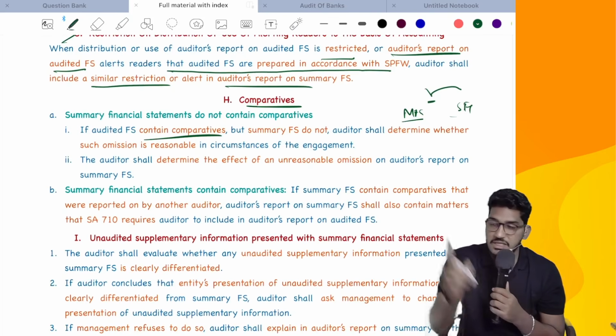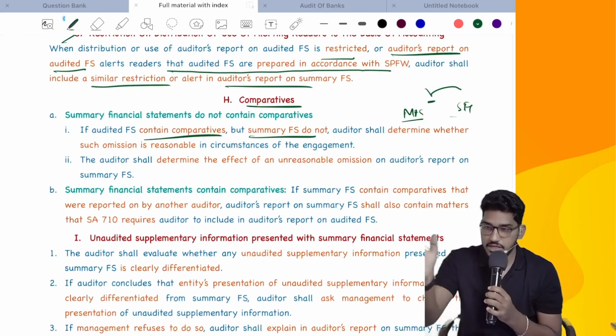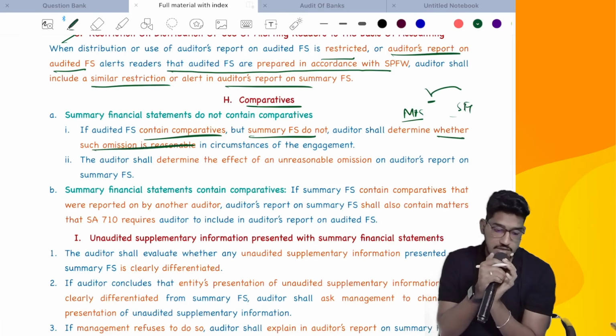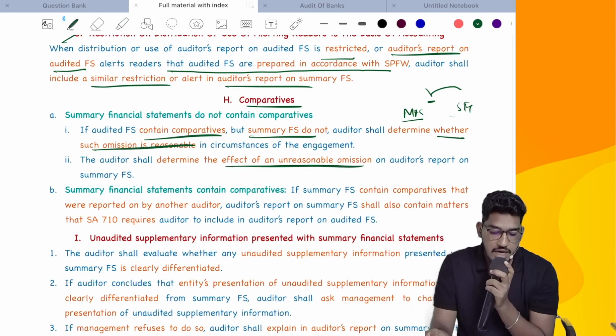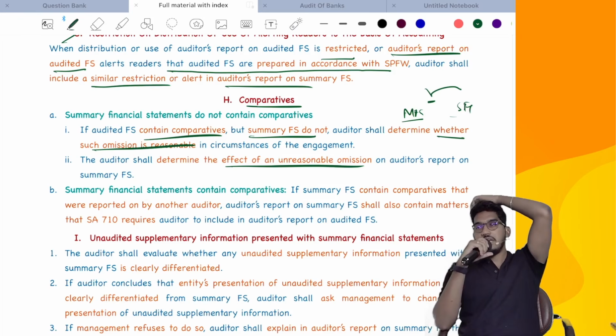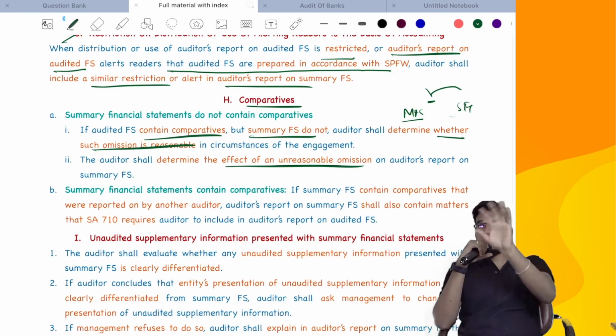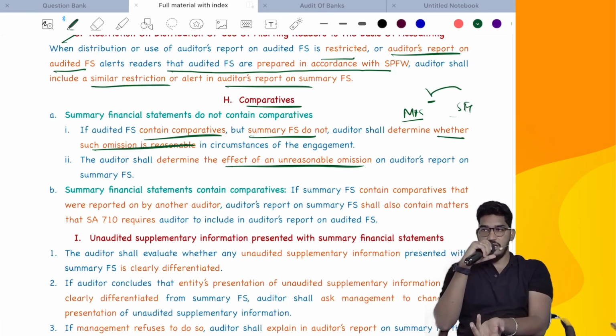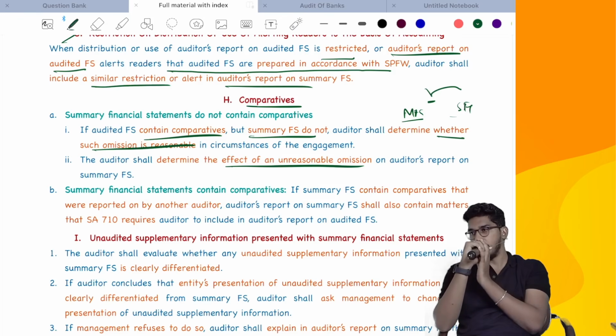If audited financial statements contain comparatives, but summary financial statements do not, the auditor shall determine whether such omission is reasonable. Is there a valid reason for that? The auditor shall determine the effects of unreasonable omission on the auditor's report. If you feel that it has been omitted without any valid reason, and it is disturbing the picture shown by the summary financial statements, consider the effect on opinion. So what can we do here? We can give a modified opinion, if you feel that the omission is very significant and there is also no valid reason for that.